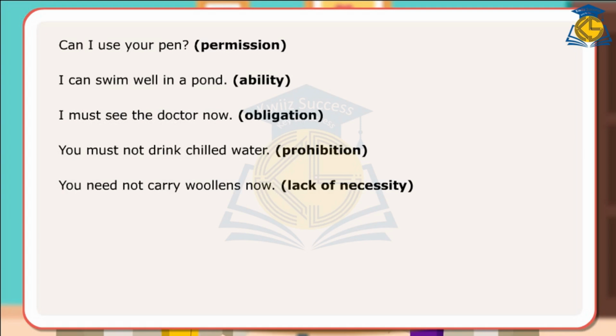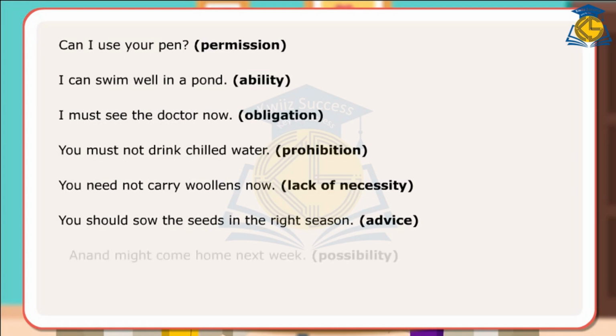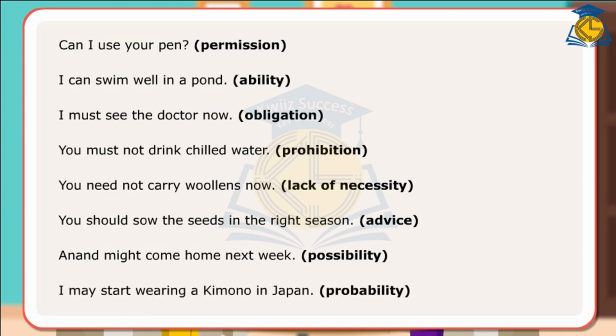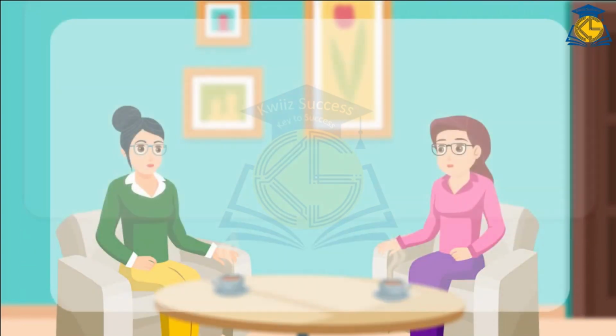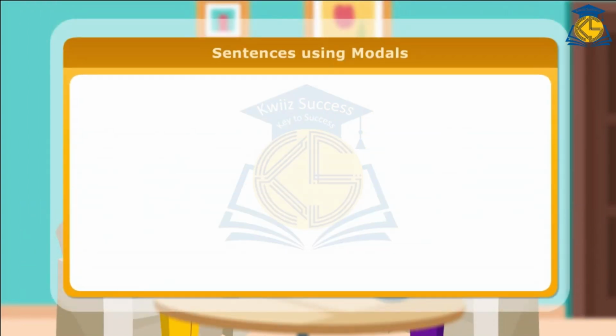You need not carry woolens now. Lack of necessity. You should sow the seeds in the right season. Advice. Anand might come home next week. Possibility. I may start wearing kimono in Japan. Probability.